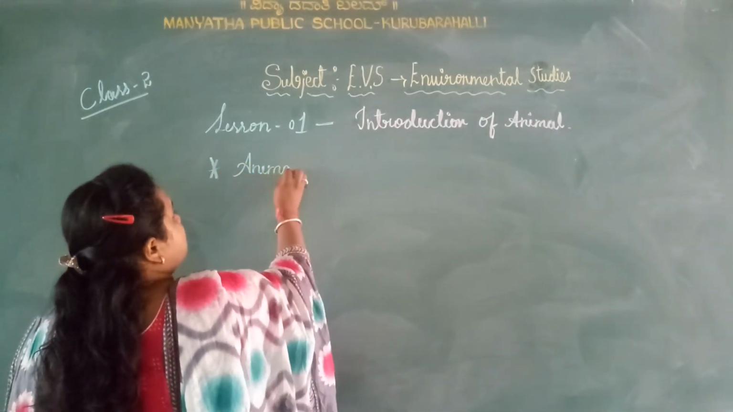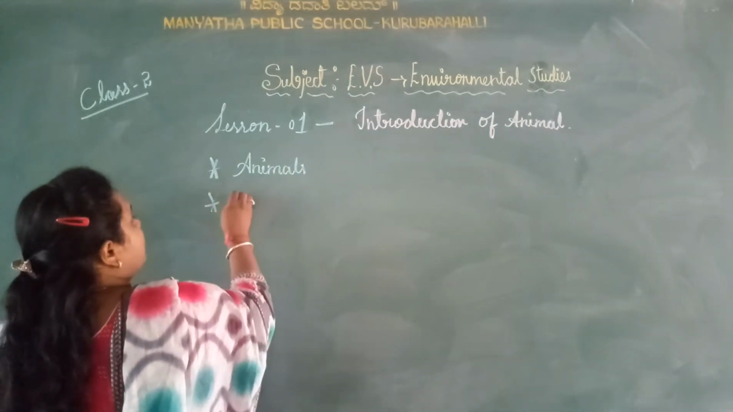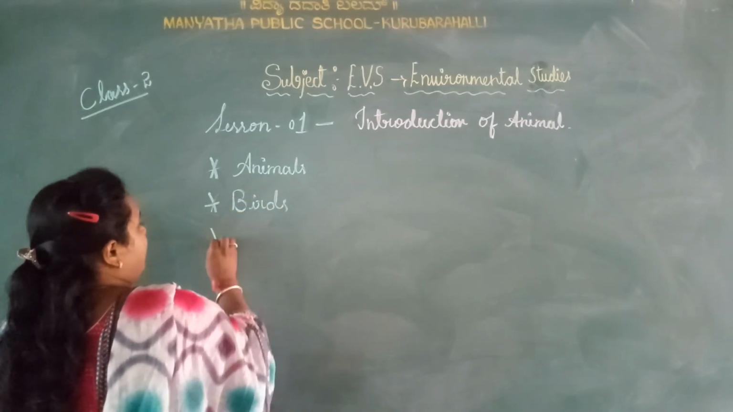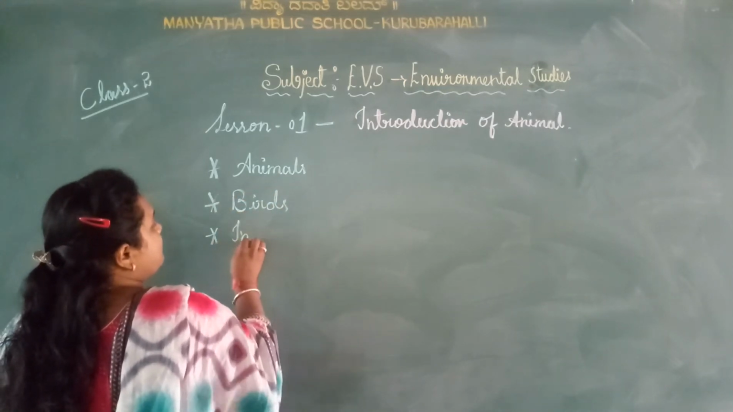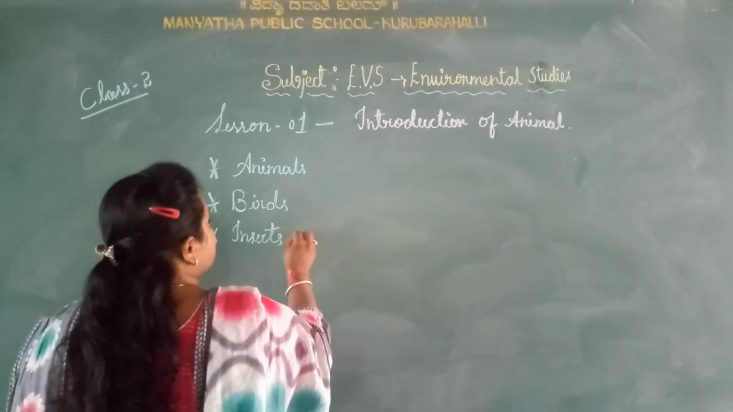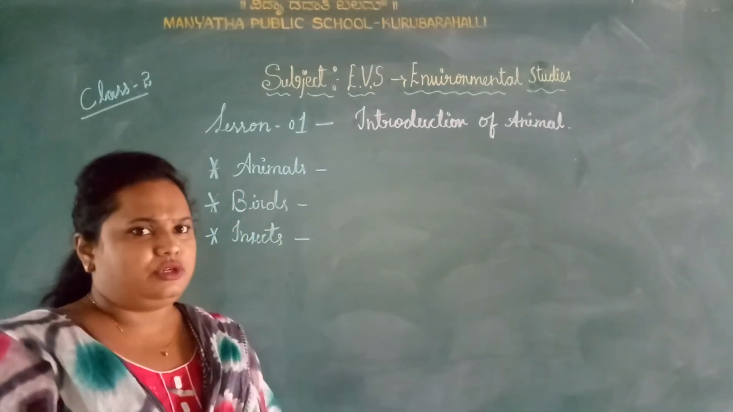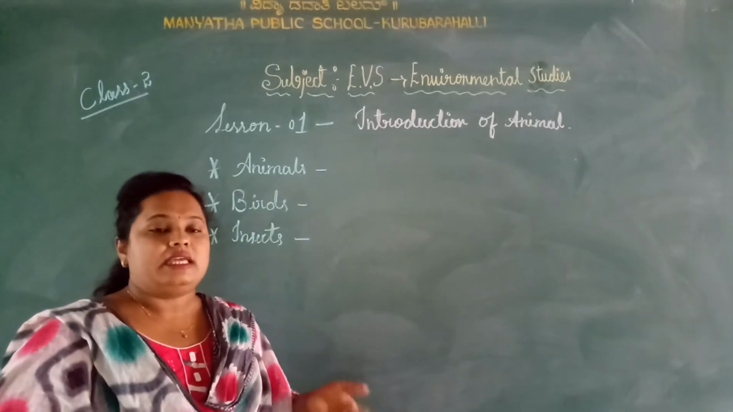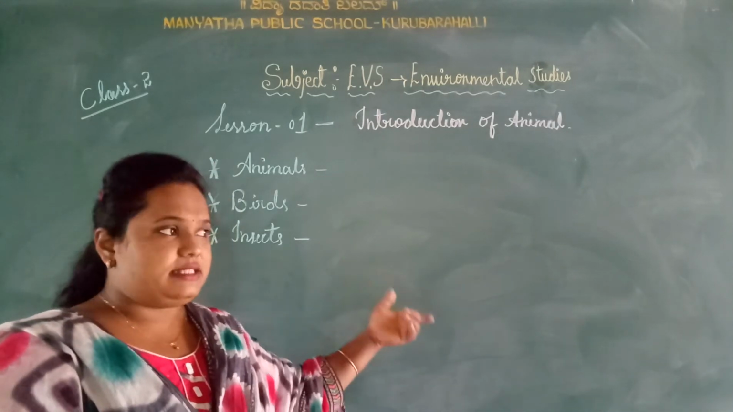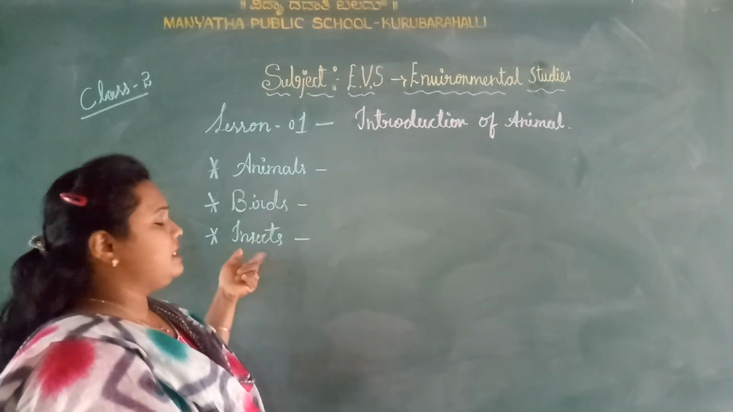See, animals are a major group: animals, birds and insects. Isn't it? I have told you animals. Animals means animals only? Is there any difference? Yes, you are right, there is a difference. So animals, birds, insects.